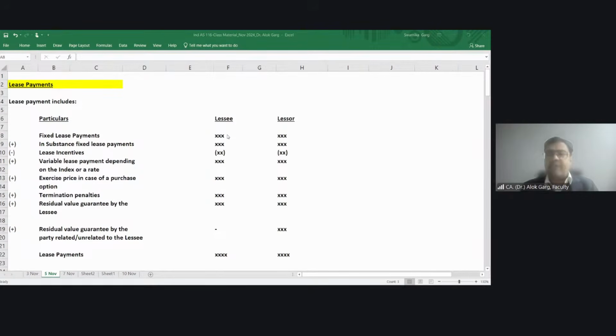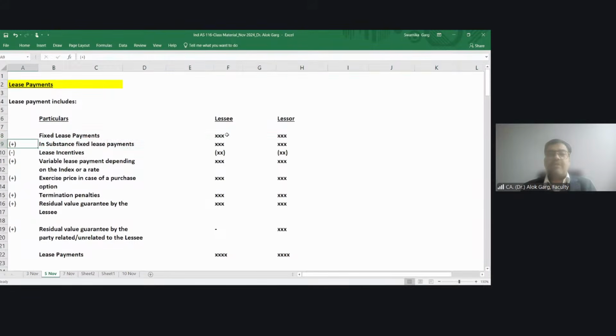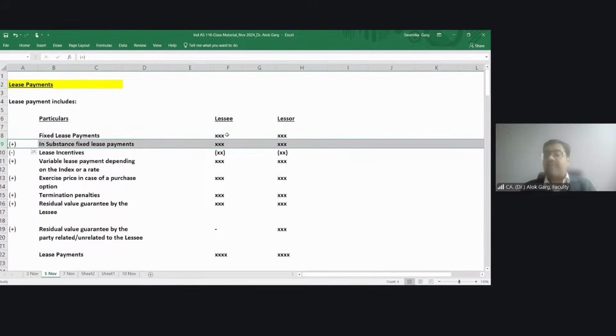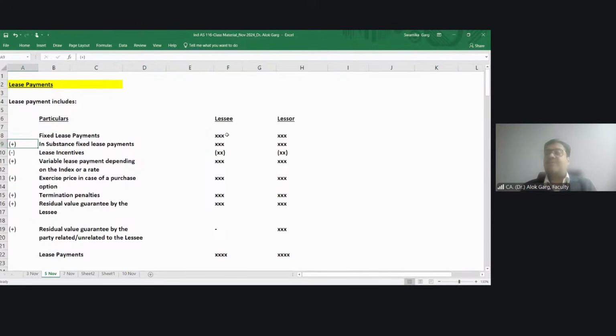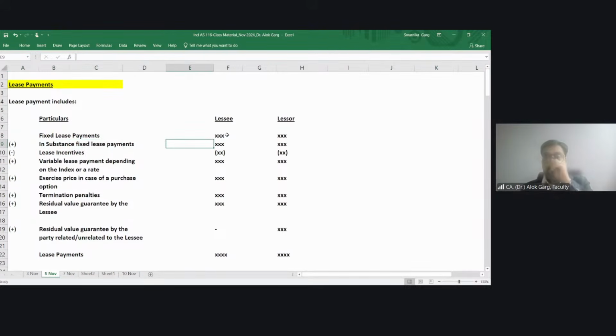Friends, for example, you all know how the lease contract works. Like monthly lease rental is 10,000 rupees. So that is a fixed lease payment. The second one is in-substance fixed lease payment. What is meant by in-substance fixed lease payment? In-substance fixed lease payment means, for example, escalation.